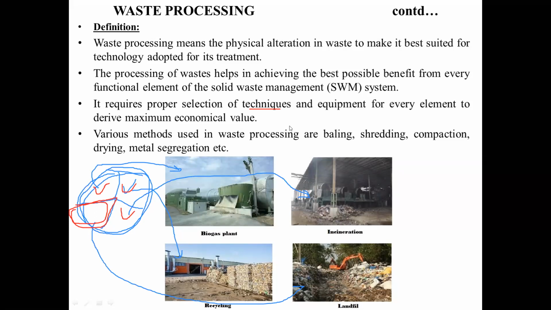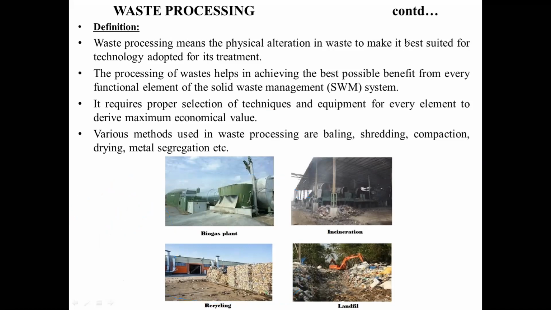So what are the different techniques and different equipment which are going to be used, with the maximum values of these methods? That's what waste processing is all about, right? Okay. Then it too has some objectives, right? See, always we say that when we are doing some work, it should have some objectives, because until and unless we have those objectives, we cannot monitor the work. If you don't know what the purpose of doing it is, then the target cannot be achieved.